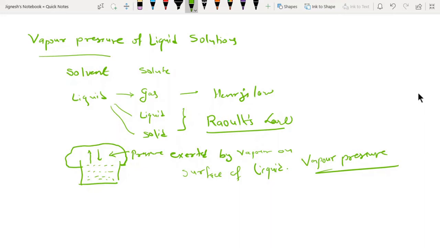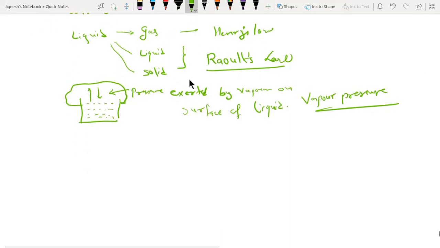As and when we increase the temperature, the evaporation rate will be higher, the vaporization rate will be higher, so that pressure will also be exerted more. So guys, we have to keep in mind, these are the two factors which are responsible to increase the vapor pressure: temperature, and the nature of the liquid, what kind of liquid we are using. Now let us see what is Raoult's law for a binary solution of volatile liquids. Now we talk about a binary solution.